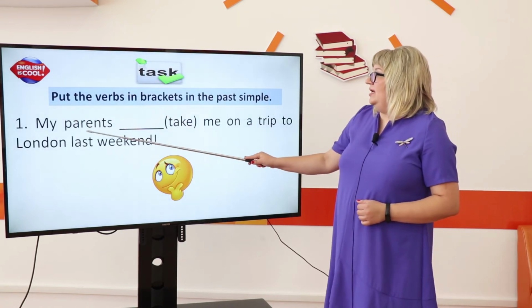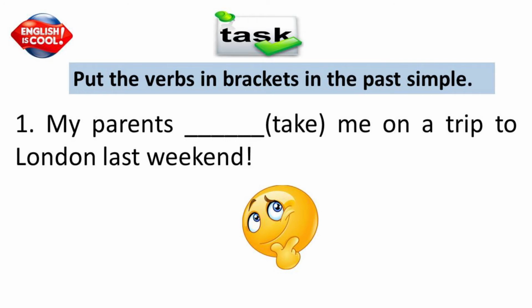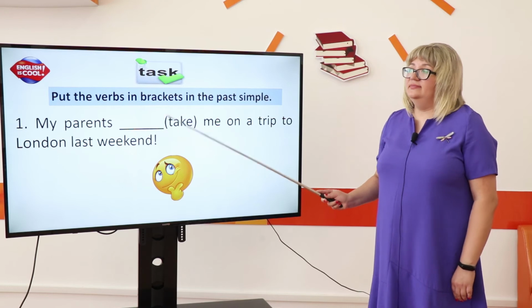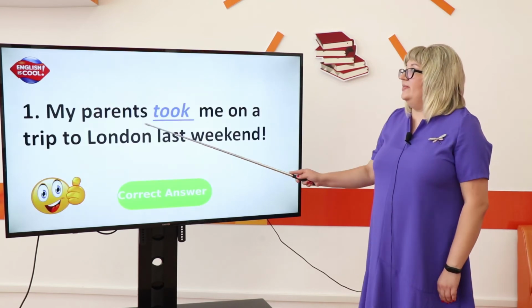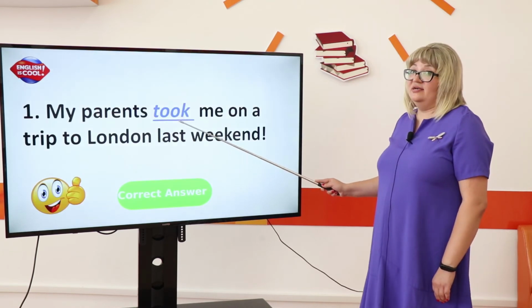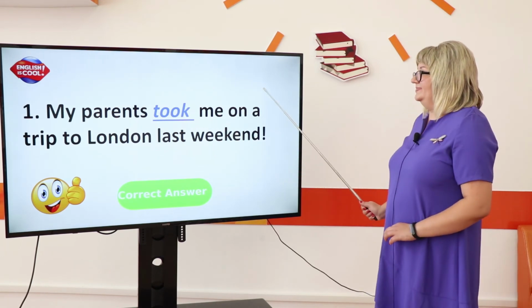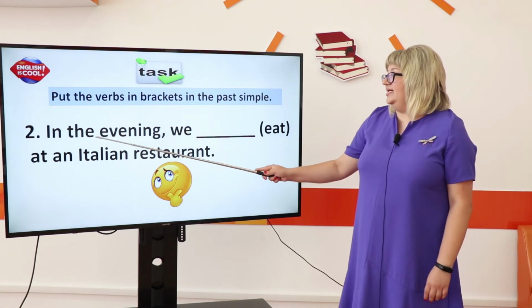Next. So take a look at this task. You should put the verbs in brackets in the past simple. The first sentence. My parents take me on a trip to London last weekend. Take in past simple. Let's check. My parents took me on a trip to London last weekend. The second sentence.